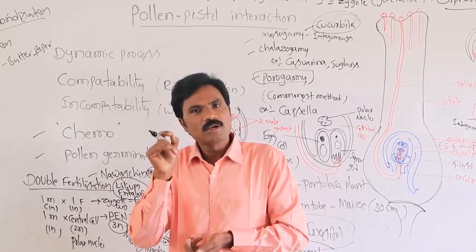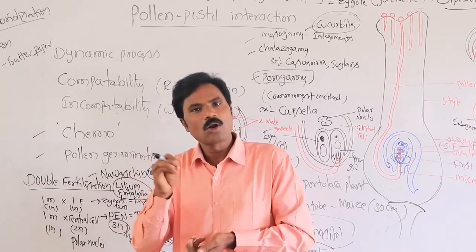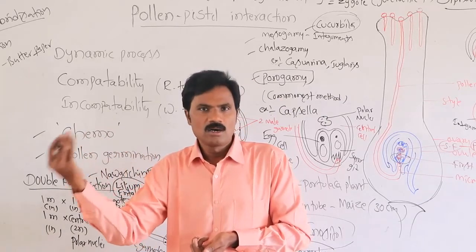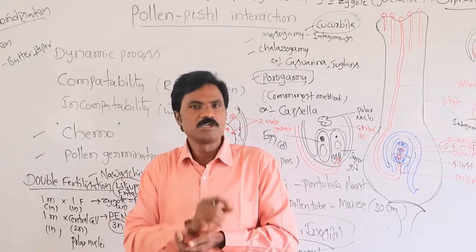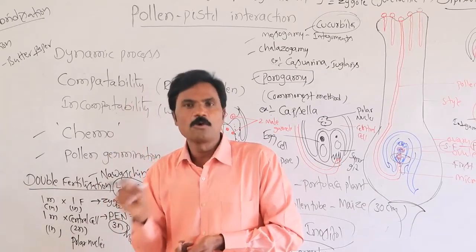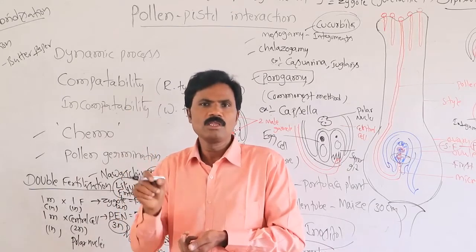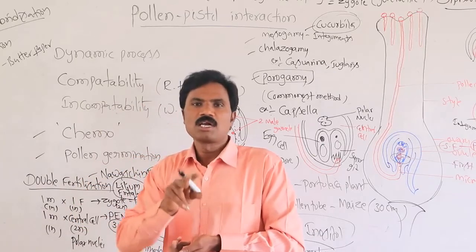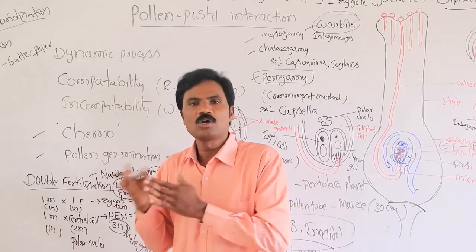Then after the pistil judges whether it is the right type or wrong type of pollen grain, further post-fertilization events take place because of identification by the pistil. If it is recognized as suitable, then it allows the pollen tube to germinate. Among the three germ pores, any one area germinates. In that, the male gametophyte enters the pollen tube. Generally it is a two-cell stage. The generative cell divides mitotically and forms the two male gametes.